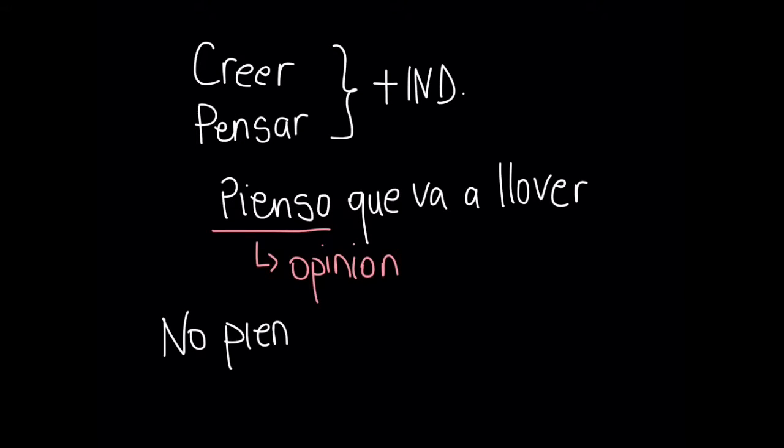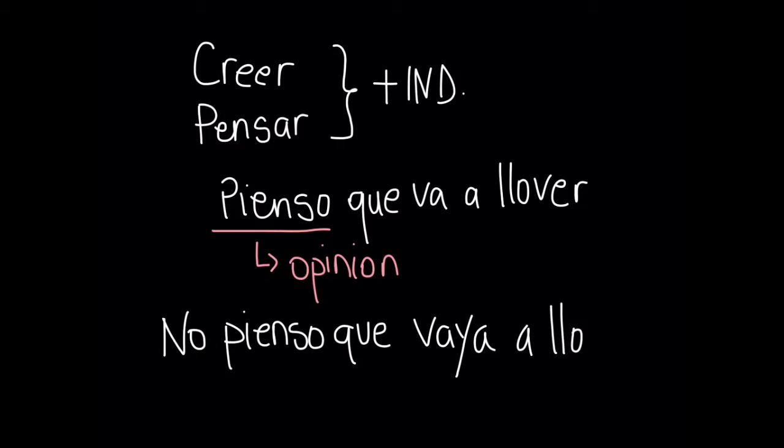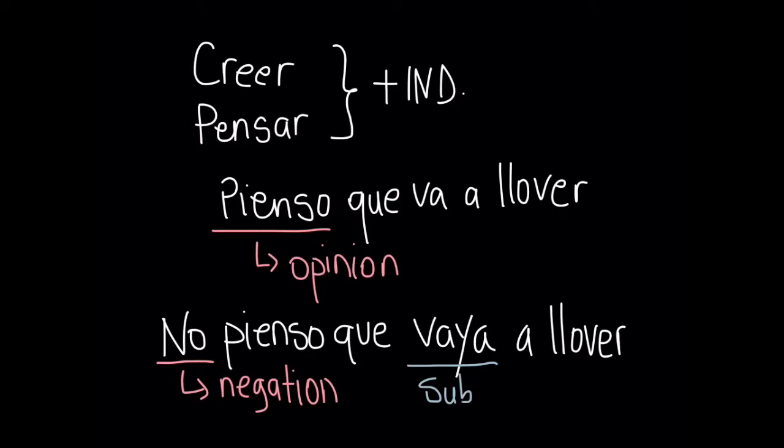So as a result, the verb to go has to be in the indicative. Now if I say no pienso que vaya a llover, because I am negating my opinion, that negation has more power, and as a result, the verb ir needs to be in the subjunctive.